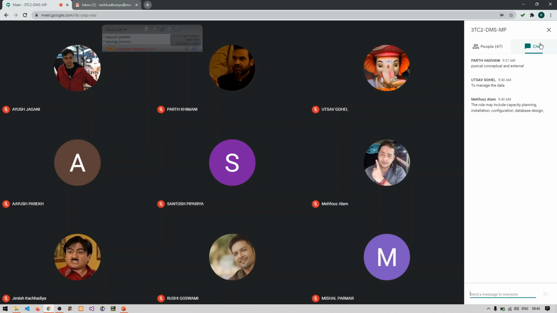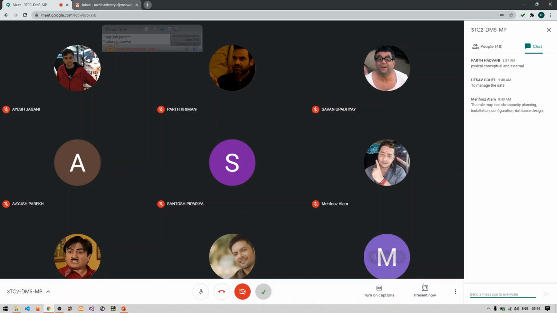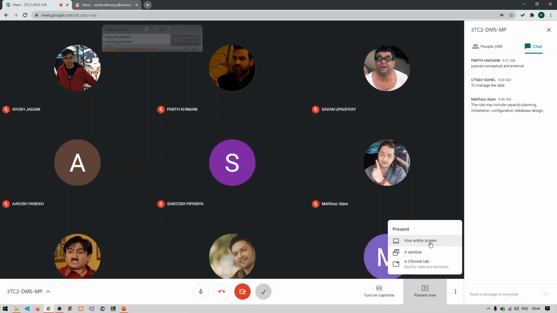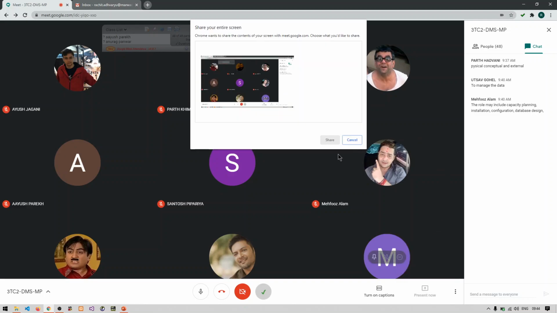Until and unless you discuss and you know the exact requirements for a particular system, you cannot go for database development, right? And that is the only reason why a basic requirements discussion is needed before we create a database. Based on this, our next unit is database model. So I'm just presenting my screen and let's discuss that part.